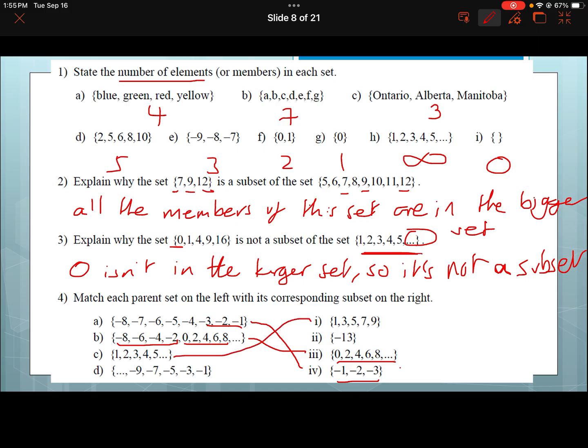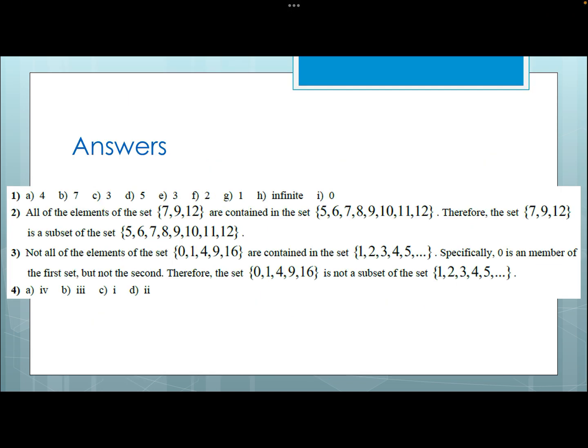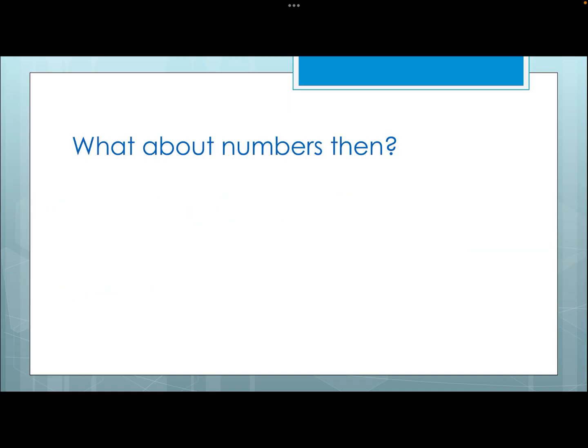And then is negative 13 going to be in this set? And I haven't shown you this, but you see how the ... at the beginning? That's saying that that's all the numbers before it as well. So you can see the pattern, negative 1, negative 3, negative 5. We can obviously see it's odd numbers, and we can see negative 13 is an odd number. So there we go. Okay, if you got all of that right, you're the best. If you didn't, that's okay. Let me know by email. Let's move on. And there's some answers there as well. Some people prefer the answers and don't have to wait for me, but all right.